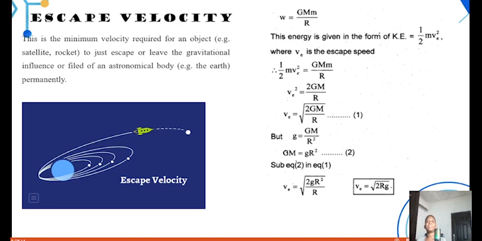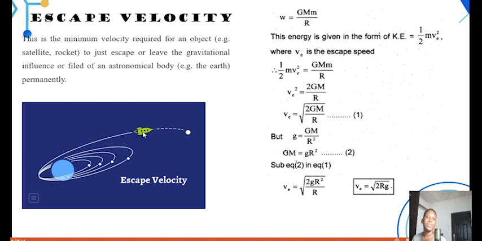Now the next topic is escape velocity, just as the name implies. This is the minimum velocity required for an object to just escape or leave the gravitational influence or field of an astronomical body. What this is trying to say is that there is a particular velocity an object can have such that the gravitational pull will no longer affect it. So this is the minimum velocity required for an object, e.g. a satellite or rocket, to escape the gravitational field of an astronomical body, e.g. Earth, permanently. That is what the escape velocity is.